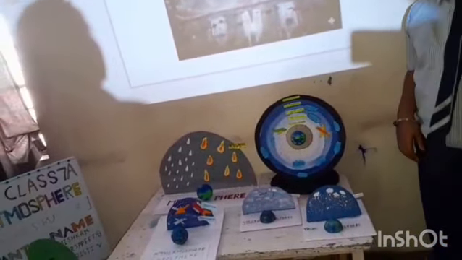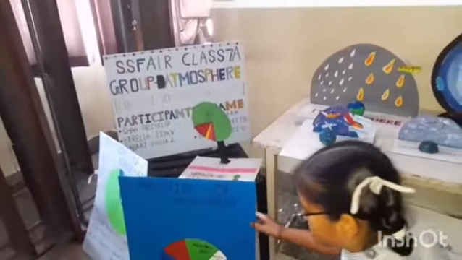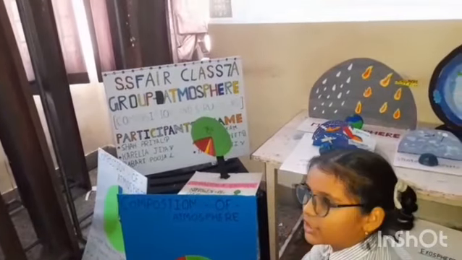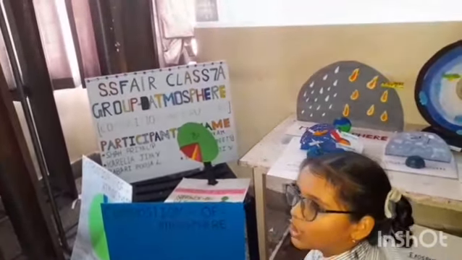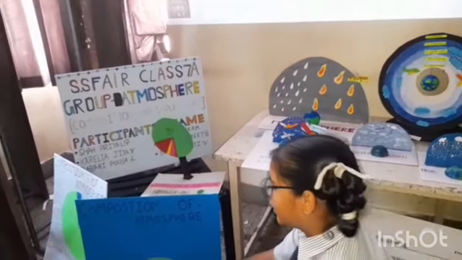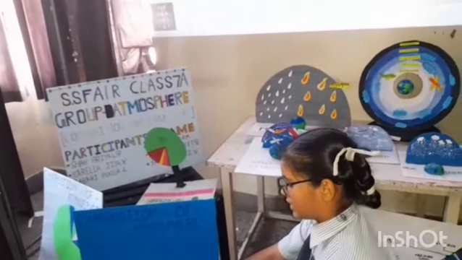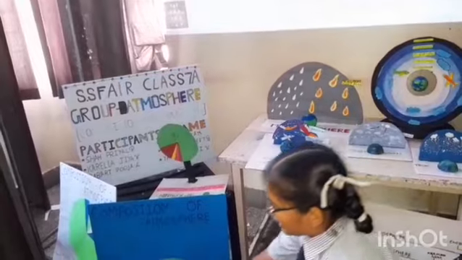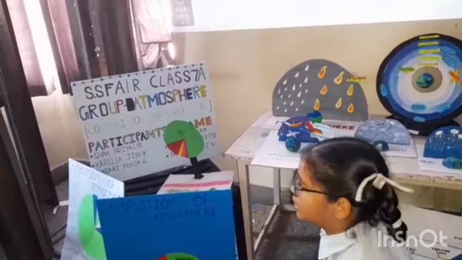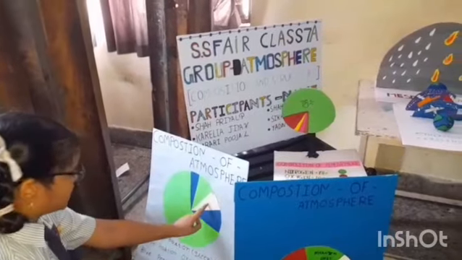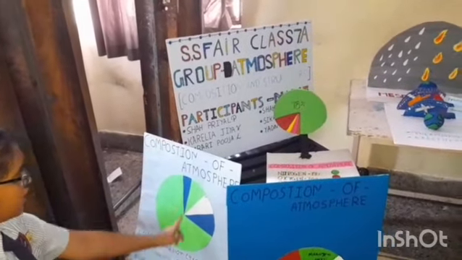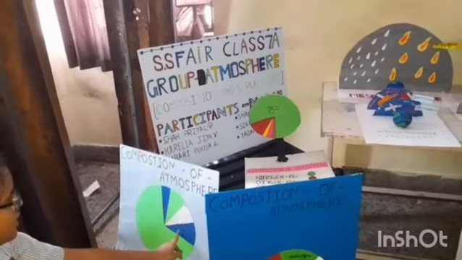Now I would like to explain the charts. First of all, composition of atmosphere. This is the chart of composition of atmosphere. Here are the three main gases. Nitrogen, whose scientific name is N2, is 78%, as I already told you. Oxygen 0.2, and carbon dioxide 0.0%. Now this chart: the largest portion, green, is nitrogen, the white portion is oxygen, and the blue portion is carbon dioxide, and this is one of the gases.